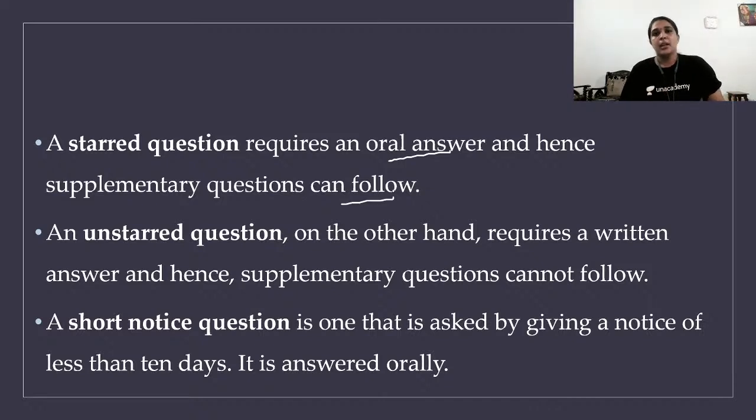For example, I am giving you a test, like I'm asking questions. When I ask you a question, you are giving me an answer. Obviously from your answer, I might raise another question. So a starred question is usually answered orally, and obviously a supplementary question can follow. But on the other hand, the unstarred question requires a written answer. Usually in a written answer, you don't have a supplementary question. You give the question, you write the answer and give it to me, that's all. So there is no supplementary question for an unstarred question.